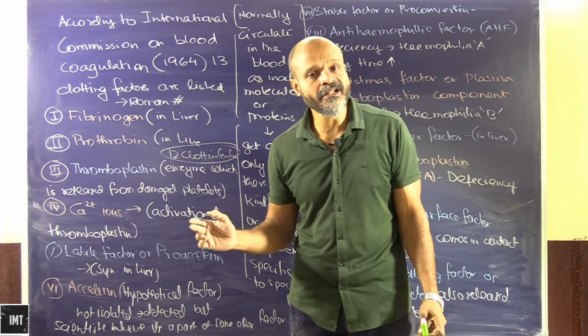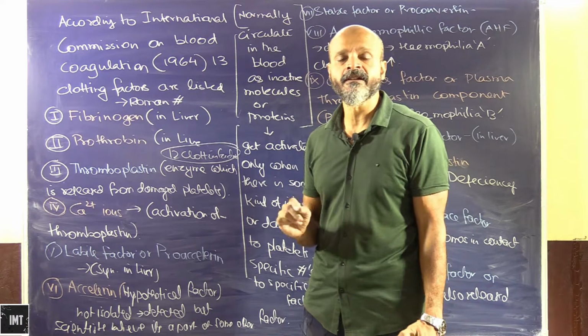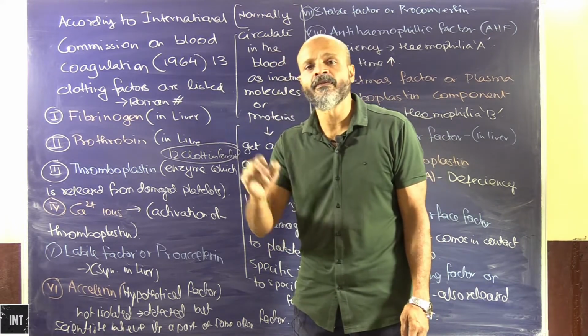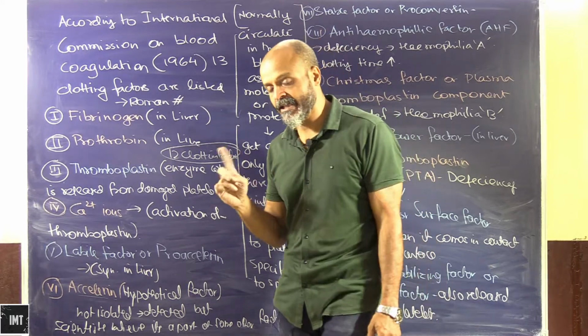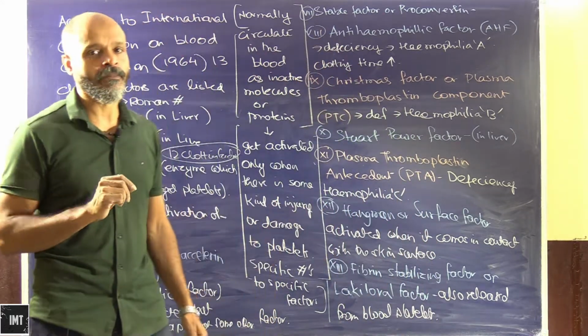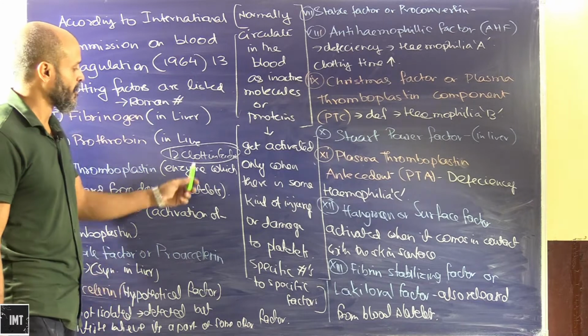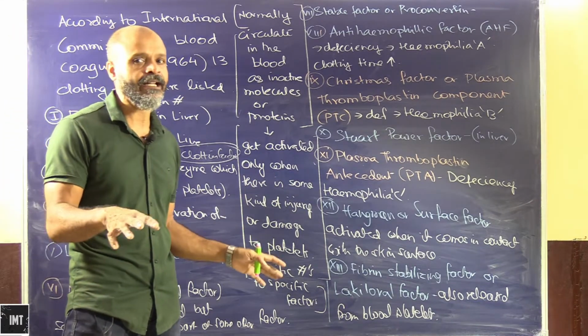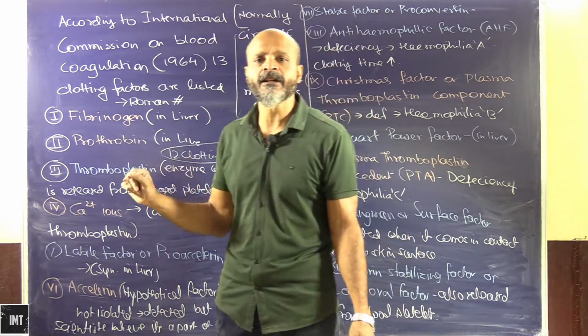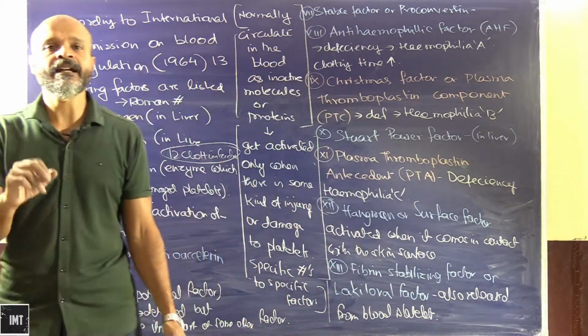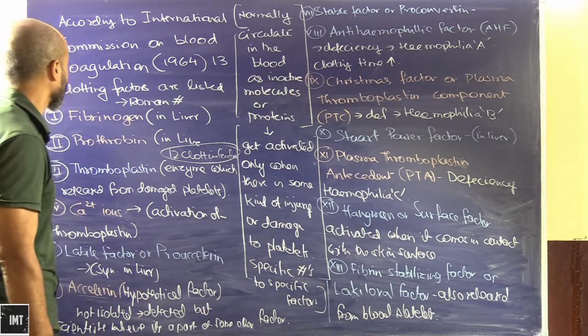The moment an injury happens, whether internal or external, where there is a leakage from where blood oozes out, these clotting factors get activated and ensure that the blood is not coming out from that injury site. They have no active role in normal blood flow, and they get activated the moment there is an injury, and that's how the blood loss is prevented.